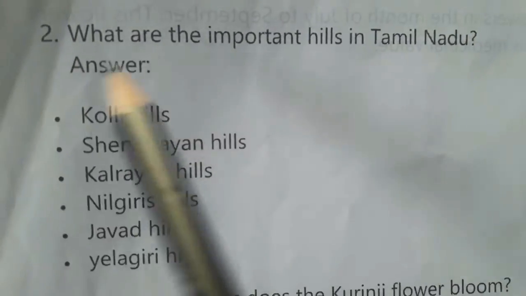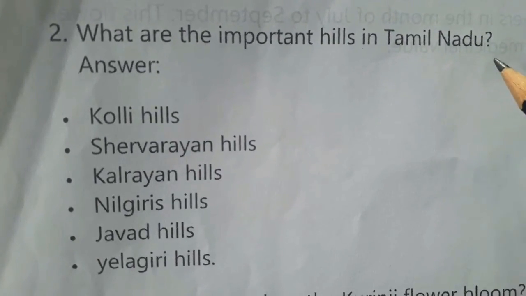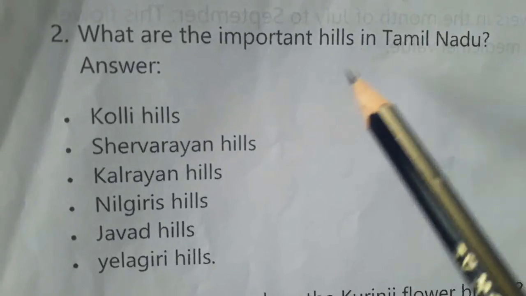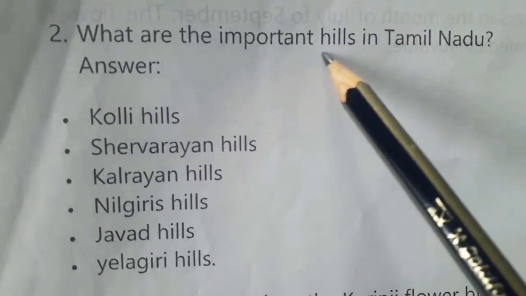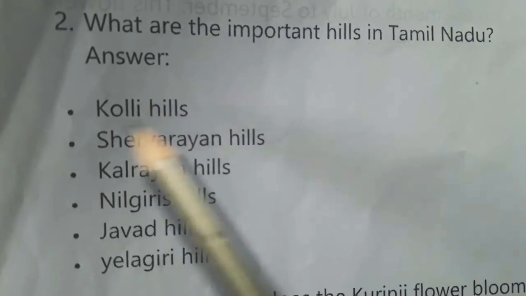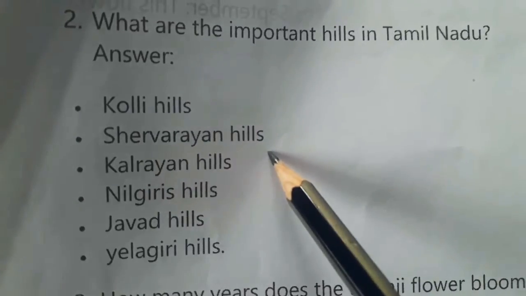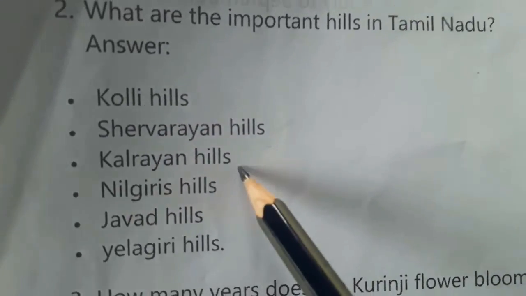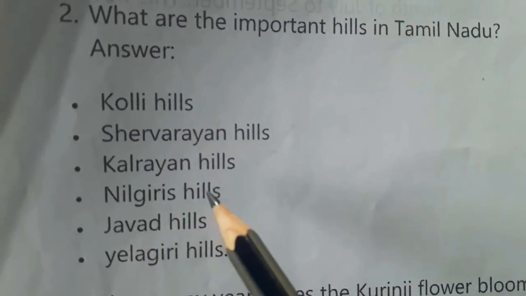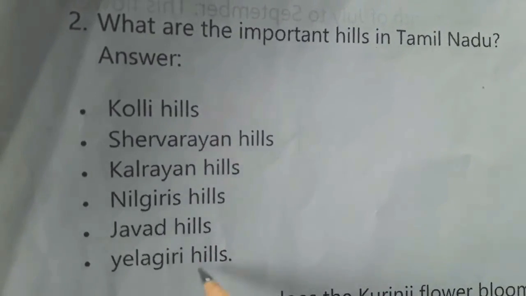Next question. What are the important hills in Tamil Nadu? We need to write the important hills in Tamil Nadu. Answer: Kolli Hills, Servarayan Hills, Kalrayan Hills, Nilgiris Hills, Jawad Hills, Yelagiri Hills.